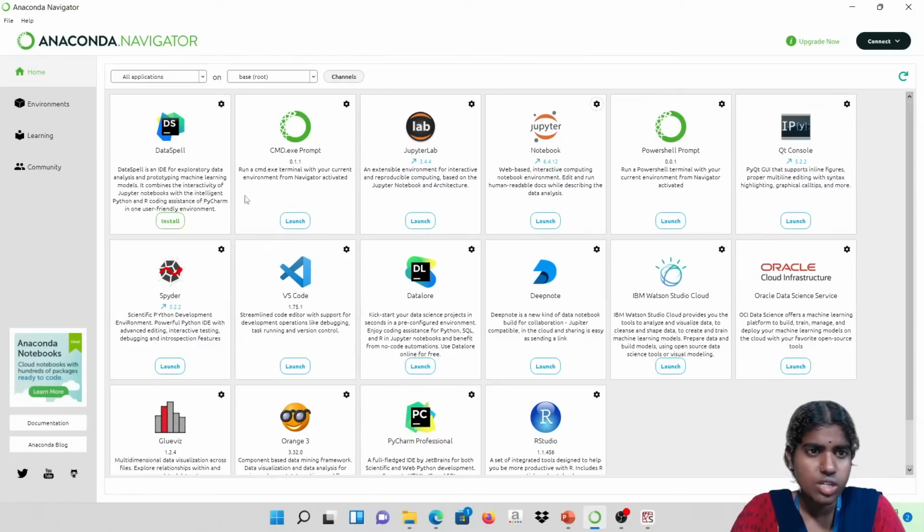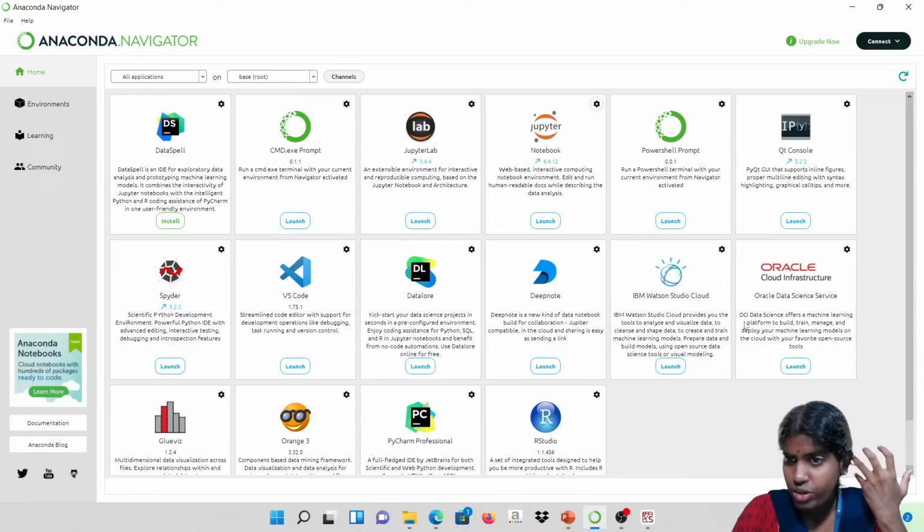This is my home screen, and this is how it looks. I have DataSpell, JupyterLab, Jupyter Notebook, PowerShell prompts, Spyder, and Visual Studio Code. All these are the different options present inside my Anaconda Navigator.